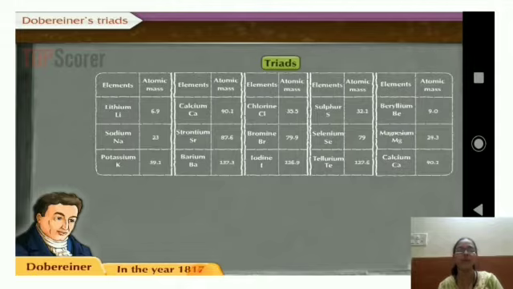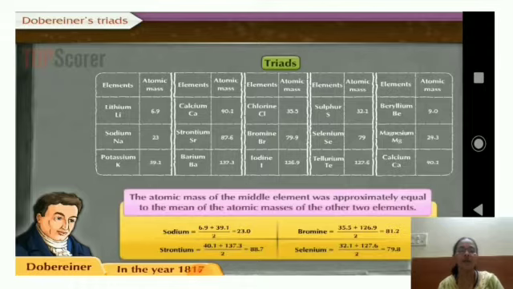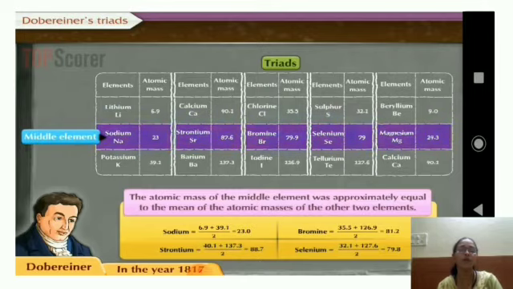In each group, the atomic mass of the middle element was approximately equal to the mean of the atomic masses of the first and the third.